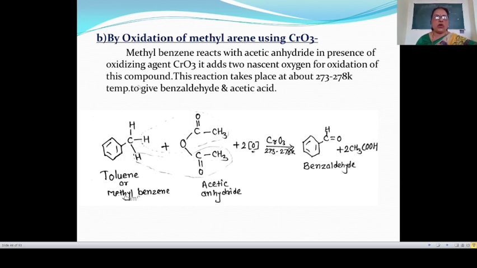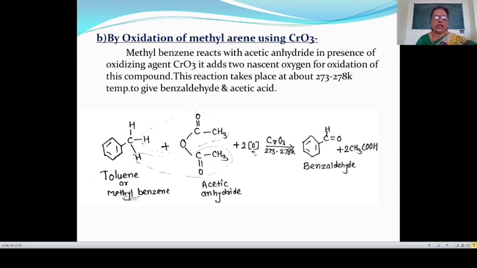In presence of oxidizing agent, that is CrO3, it adds 2 nascent oxygen for the oxidation. Oxidation means addition of oxygen. This reaction takes place at about 273 Kelvin to 278 Kelvin temperature.